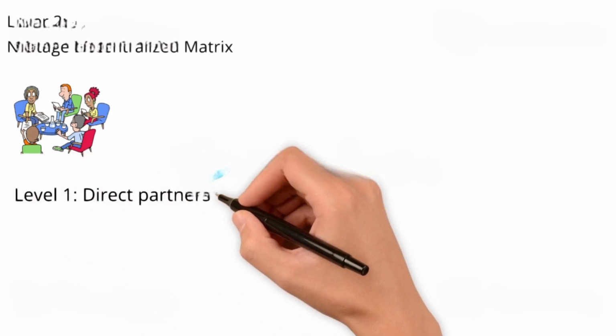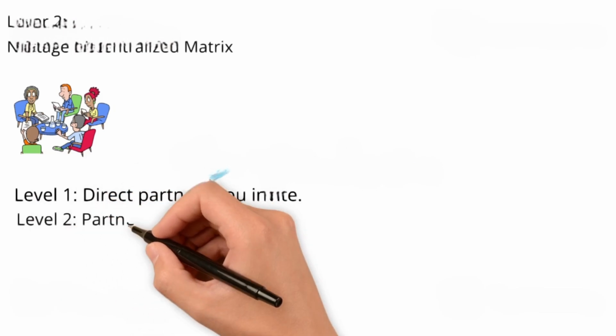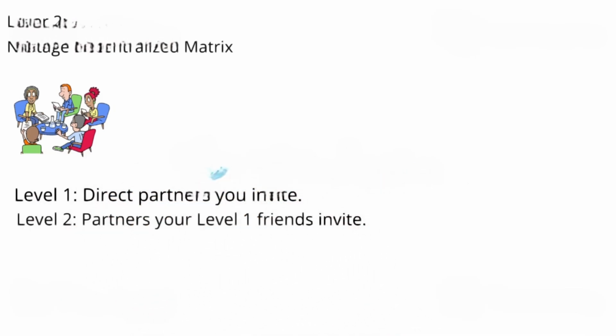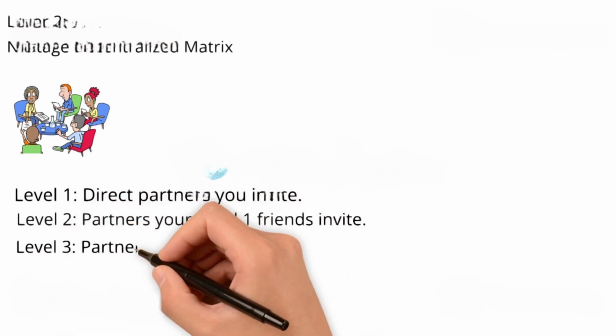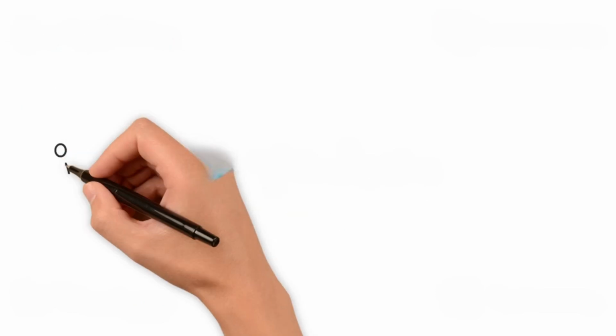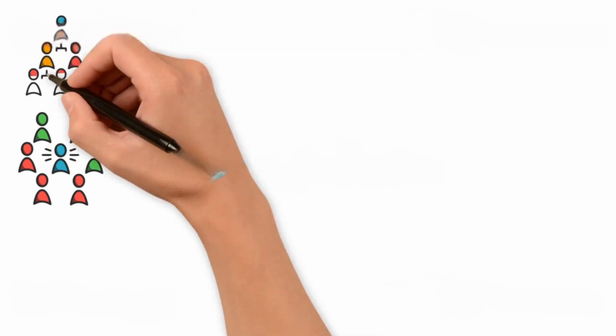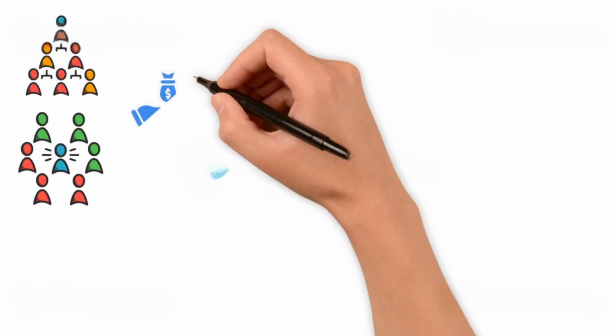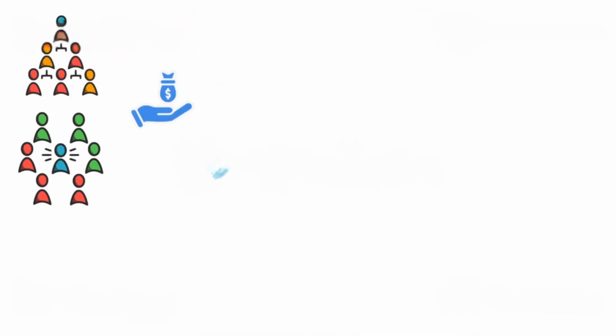third-level partners, and overflows. Level 1, direct partners you invite. Level 2, partners your Level 1 friends invite. Level 3, partners your Level 2 friends invite. This layer creates a sustainable income stream by leveraging the power of community growth. You earn rewards from the actions of all three levels. The more people in your network, the more rewards you can earn.